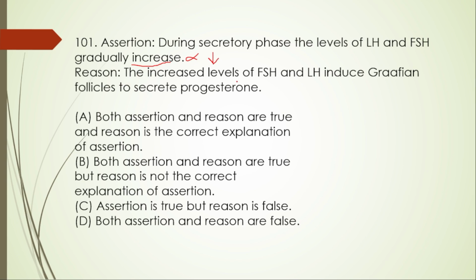The increased level of FSH and LH induce Graafian follicle to secrete progesterone. Here progesterone is not secreted by the growing follicle. Instead it is primarily secreted by whom? Corpus luteum. So this one is also false. Both are false. We will go with option D.